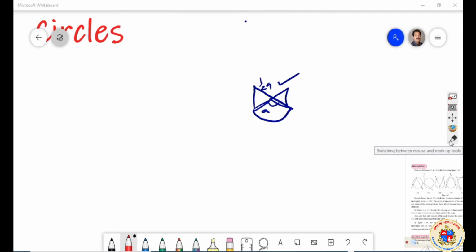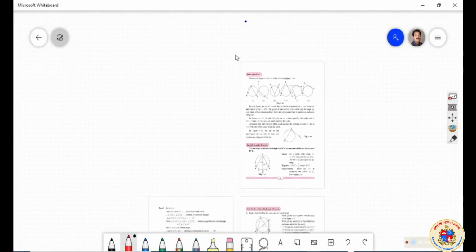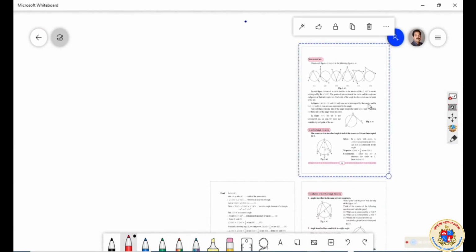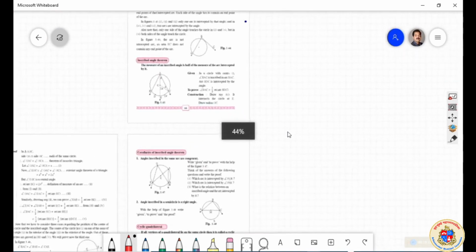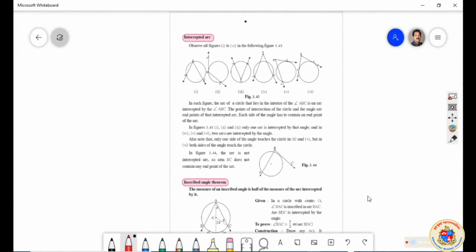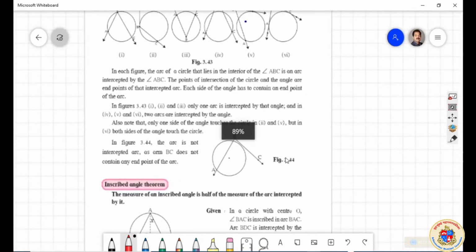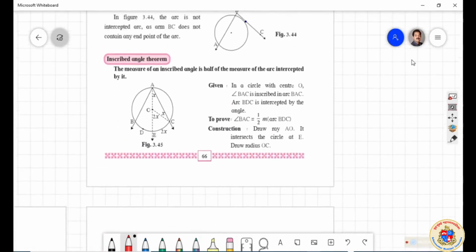Chalo, what more is there in the textbook, we will see. Another concept is coming in. That was about the inscribed angle; this is about the intercepted arc. The word intercepted should be known to you. Why? Because